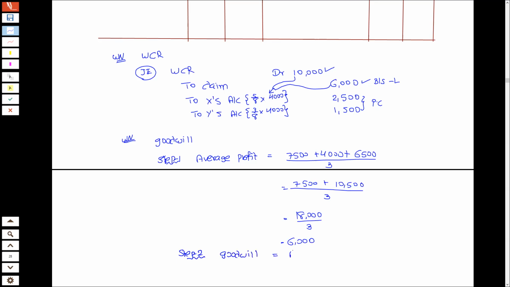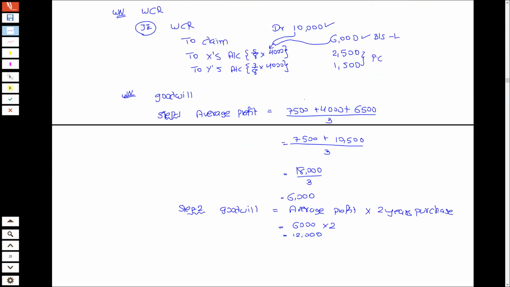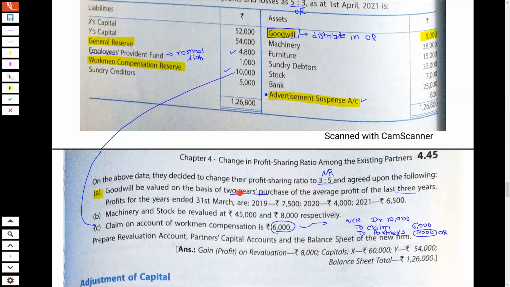And in step number 2, I will get goodwill. So goodwill is average profit into, as the question says, 2 years purchase. So 6,000 into 2. So goodwill is 12,000. It was given that 2 years purchase.